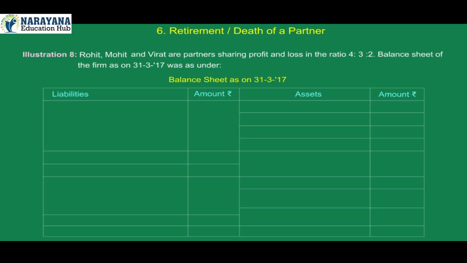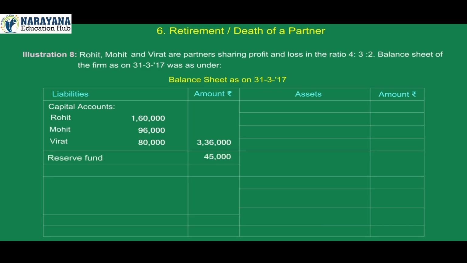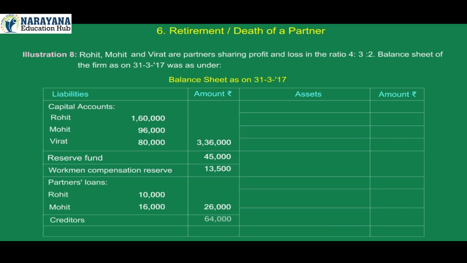Liabilities: capital accounts, Rohit 1,60,000, Mohit 96,000, Virat 80,000, total 3,36,000. Reserve fund 45,000, workman compensation reserve 13,500, partners' loans, Rohit 10,000, Mohit 16,000, total 26,000.